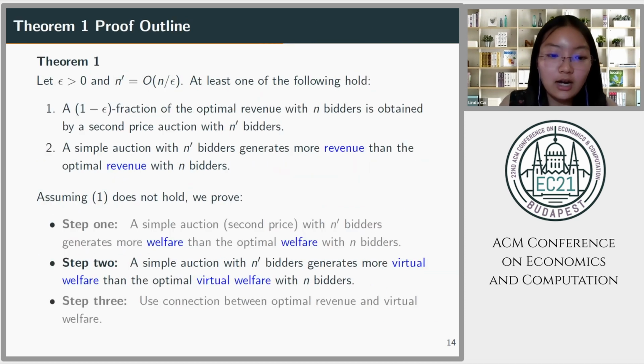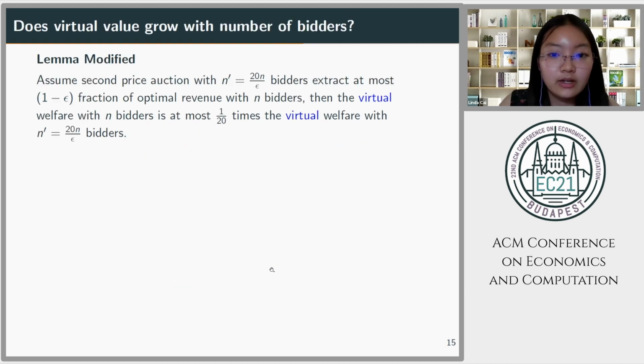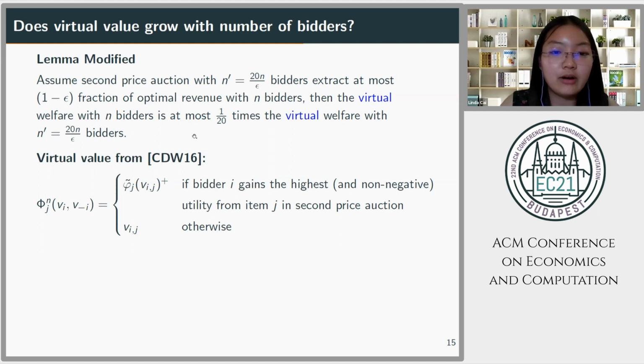So now, step 3 is also done. And the only thing left for us to do is to prove step 2, where we want to generalize the lemma in step 1 to virtual welfare. So now let us see if the definition of virtual value from CDW will make this modified lemma hold.